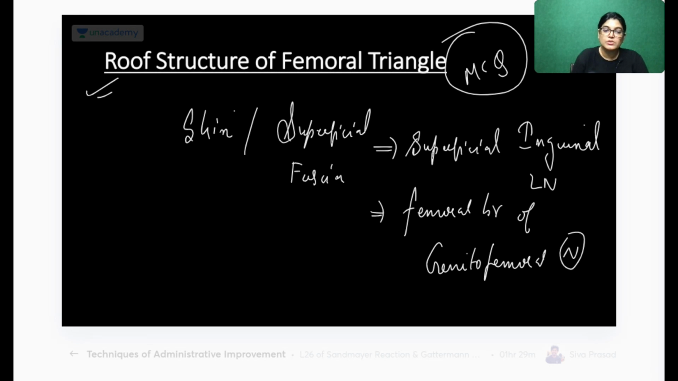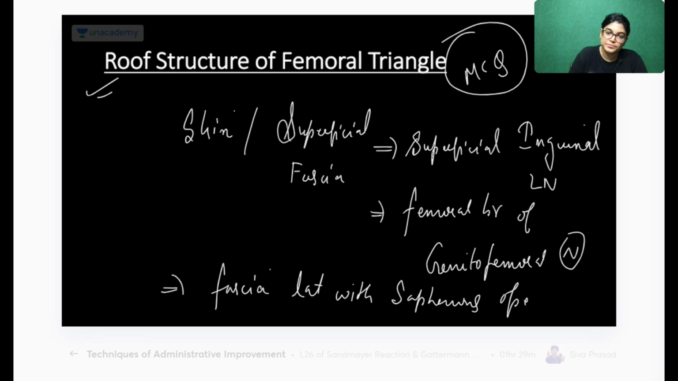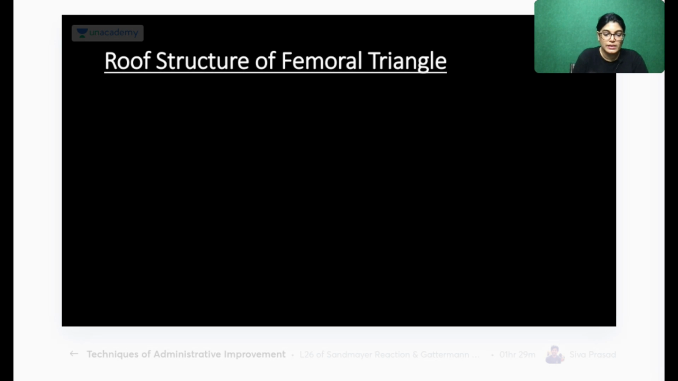Also, the roof, the superficial fascia, is containing... yes, absolutely right. Sejal, you are absolutely right. It is also containing fascia lata. It overlaps the fascia lata with the saphenous opening. Yes, the saphenous opening is also there. So yes, we have done with three structures which are lying there. Other than that, yes, the ilioinguinal nerve also. Coming to the other contents.